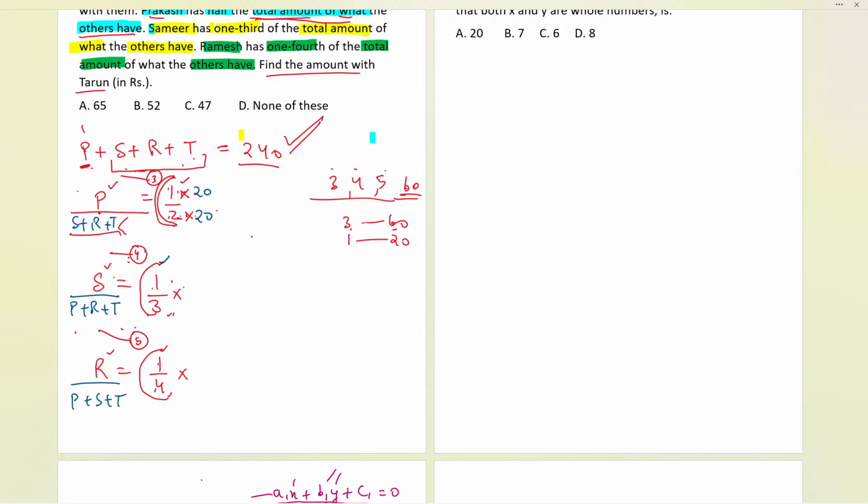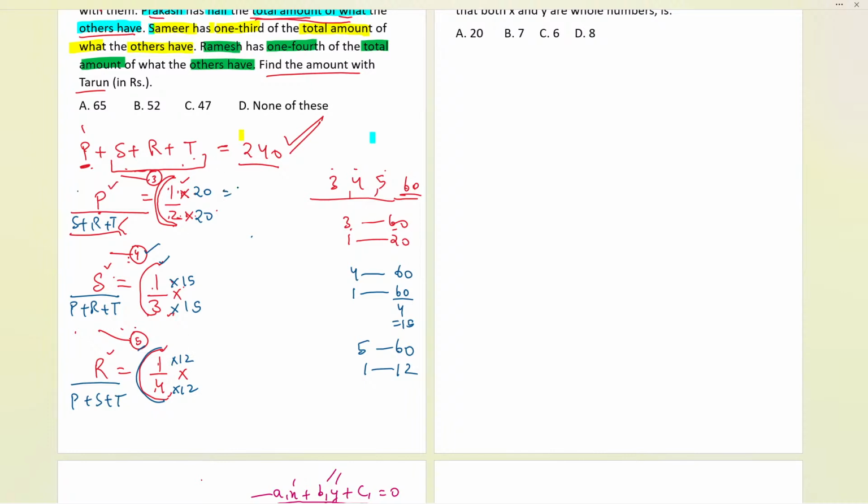Similarly, for this case, the complete 4 part is 60. Now, if I consider 60 by 4, it will be 15. So each number should be multiplied with 15 over here. Now here, the total overall is 5. So if 5 represents 60, can I write for 1? That will be 12, since 5 times 12 is 60. So multiply this with 12, this with 12 over here.